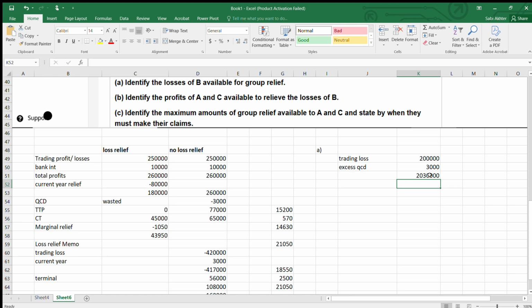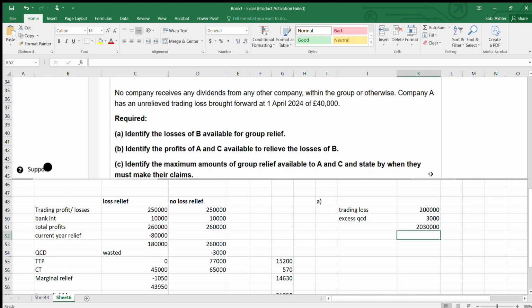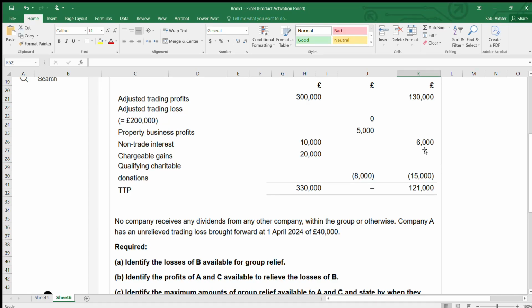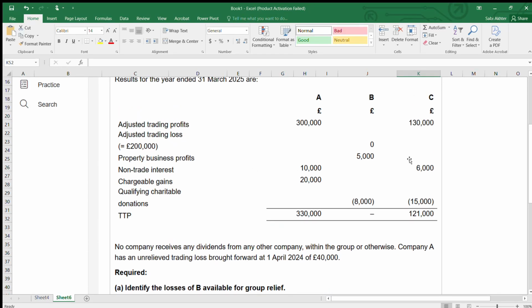So when we get it relieved, if we go here, you see B has a property business profit of 5,000. So B can first relieve the 200,000 loss against the 5,000 under the current year rules. If he has done that, still the amount available for group relief would be 203,000 only. The only thing is the component part would be different. How?